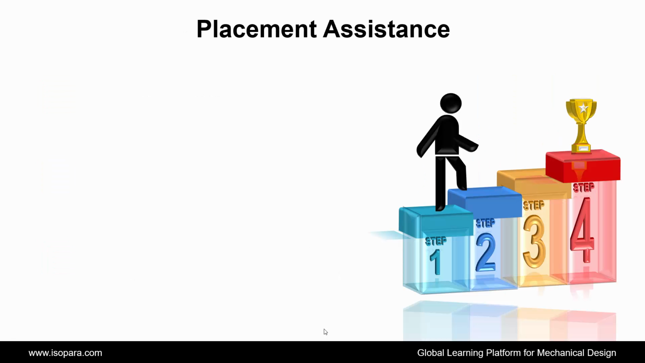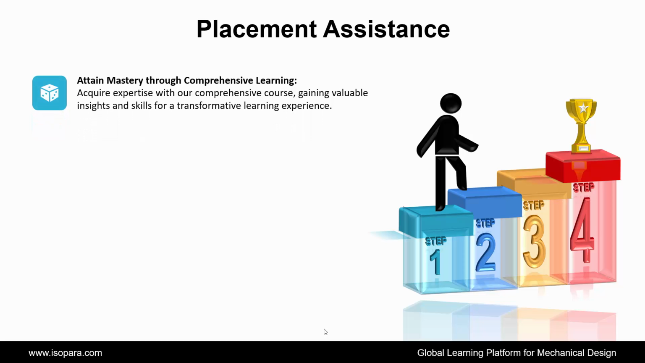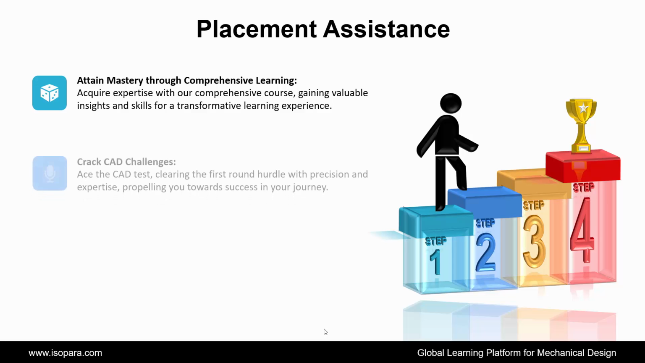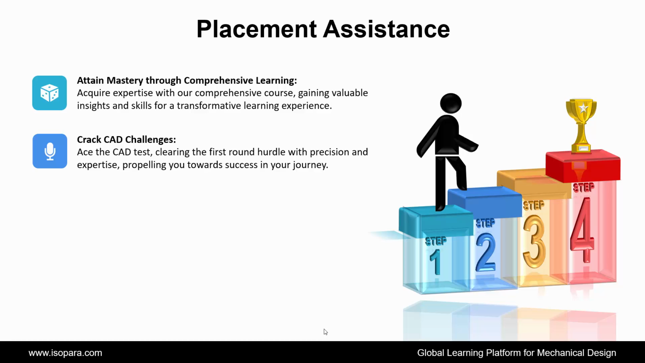Now, we see placement assistance. ISO Para's placement assistance works in 4 steps. First is attain mastery through comprehensive learning. Acquire expertise with our comprehensive course, gaining valuable insights and skills for a transformative learning experience. Second is crack CAT challenges. Ace the CAT test, clearing the first round hurdle with precision and expertise, propelling you towards success in your journey.